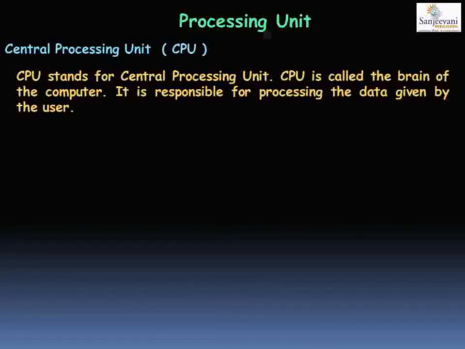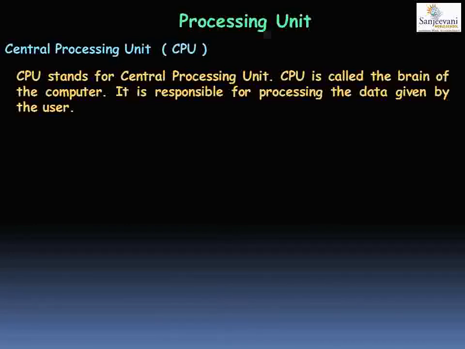A CPU takes the input, processes the data and instructions, and gives out meaningful information as output.